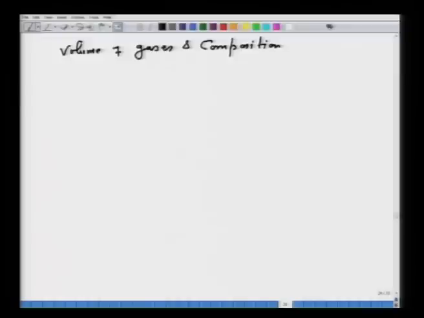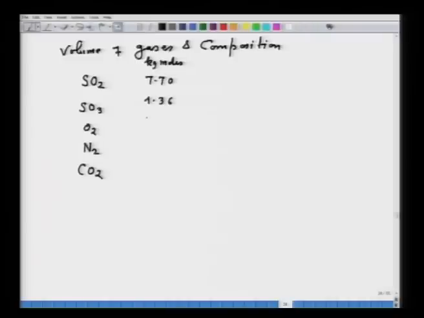Both of them together, as for example, SO2, SO3, O2, N2 and carbon dioxide. So, here they are in kg moles: 7.70, 1.36, 34.21, 176.34 and 0.42.